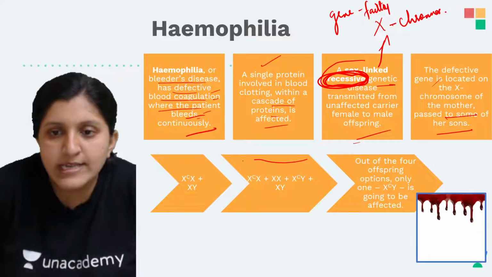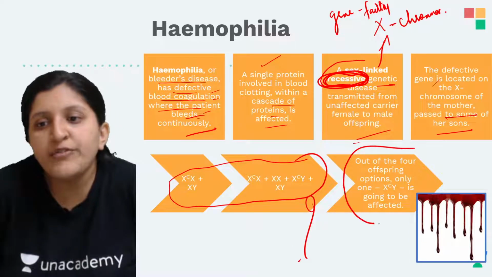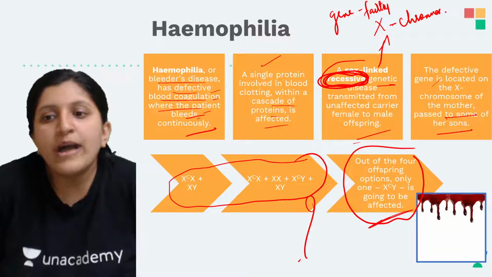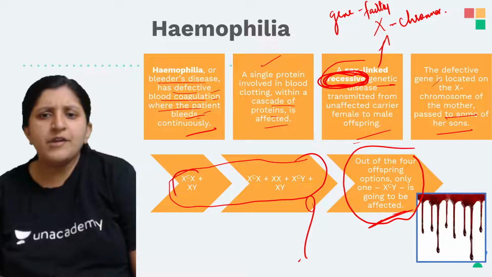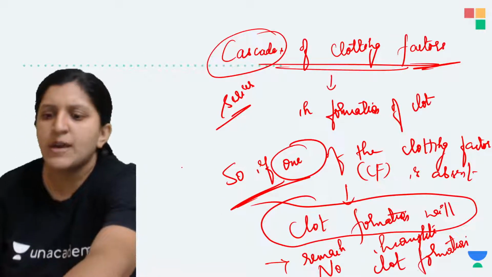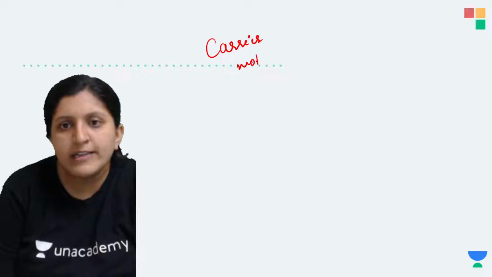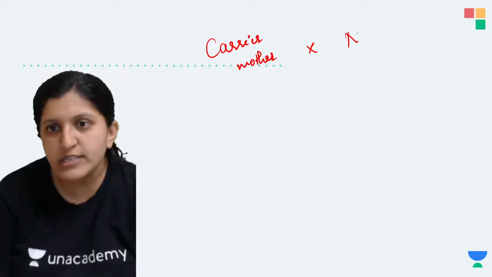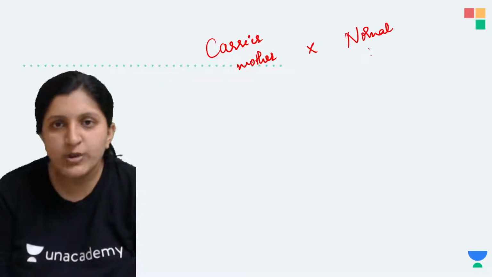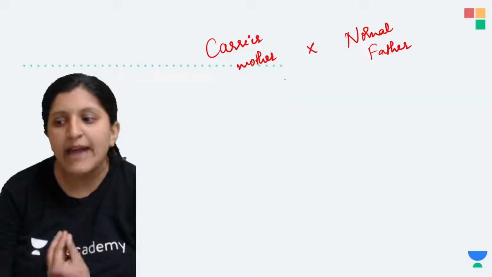So here one case study is given, so we will have a look at what exactly this is. Out of the 4 offsprings which are produced, one is going to be affected. Here they have taken a carrier mother and a normal father. So let's put up a Punnett square for this. A carrier mother is going to marry a normal male, who is going to be the father. We are going to discuss the probability of a child having the disease here.